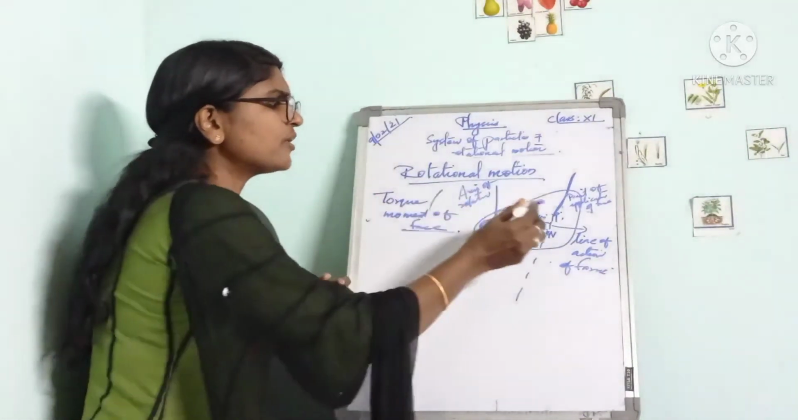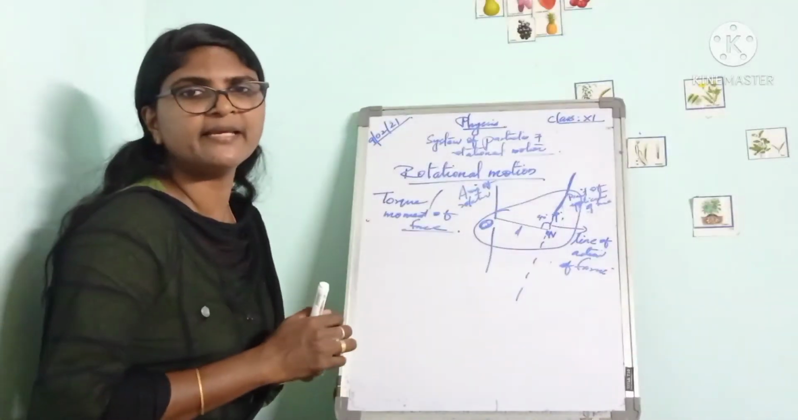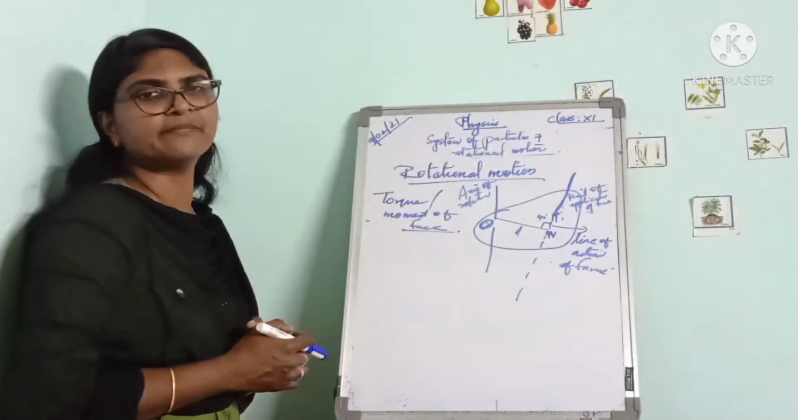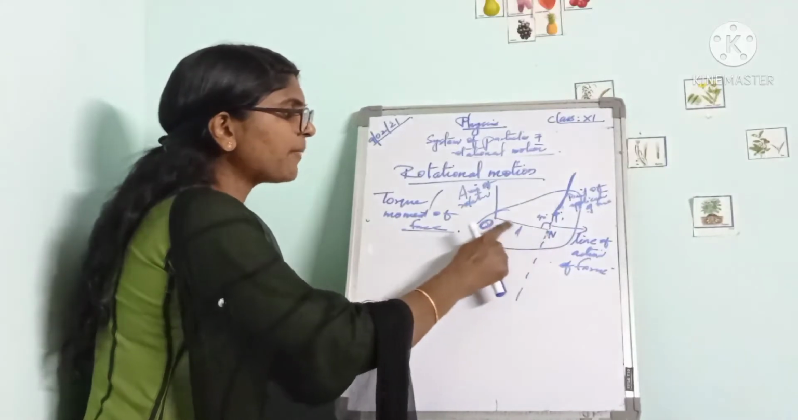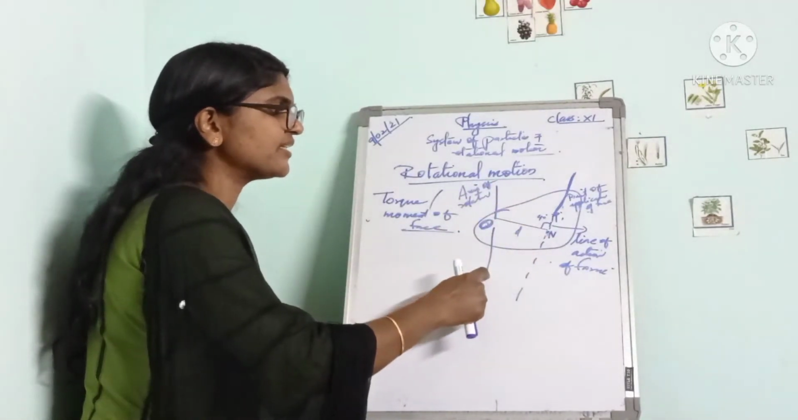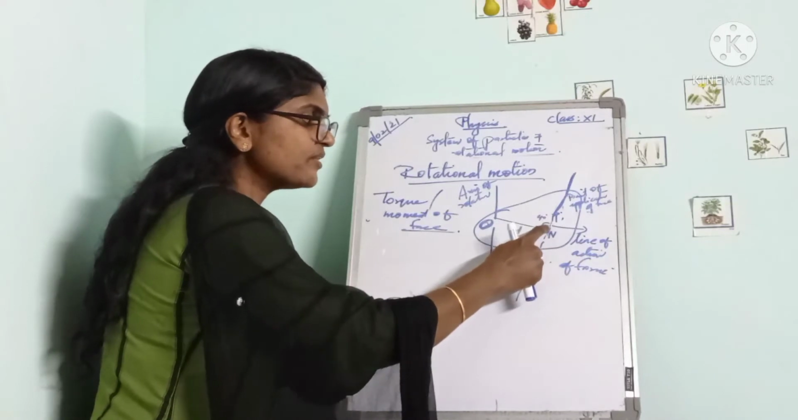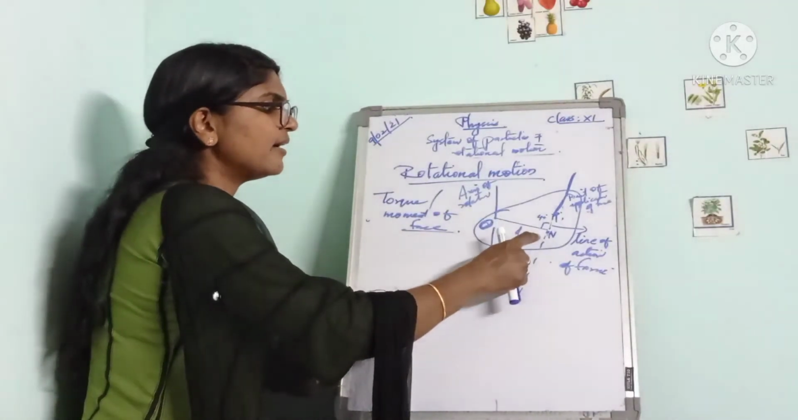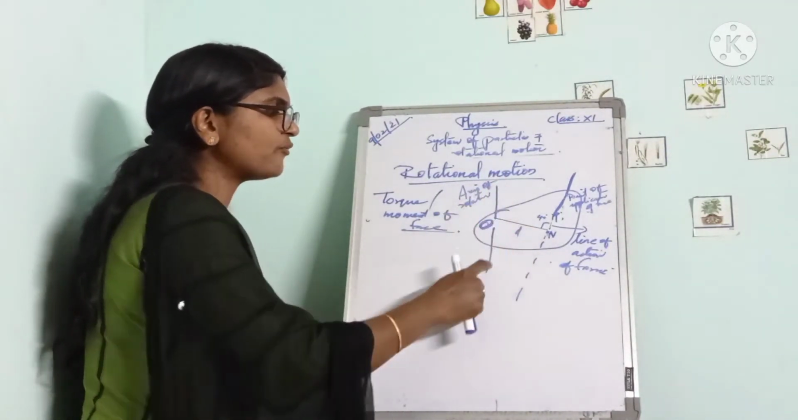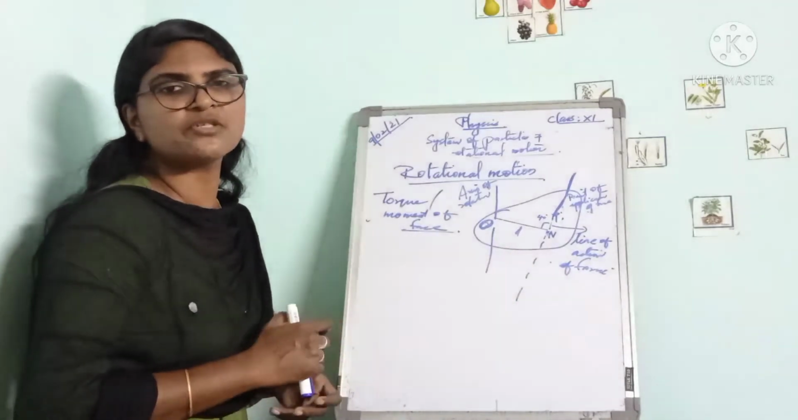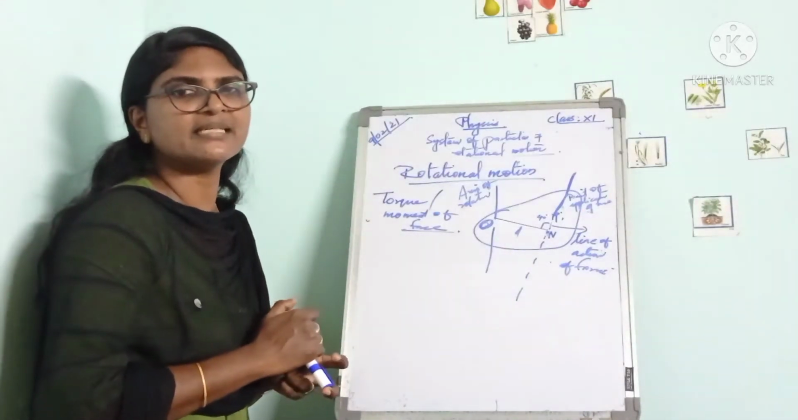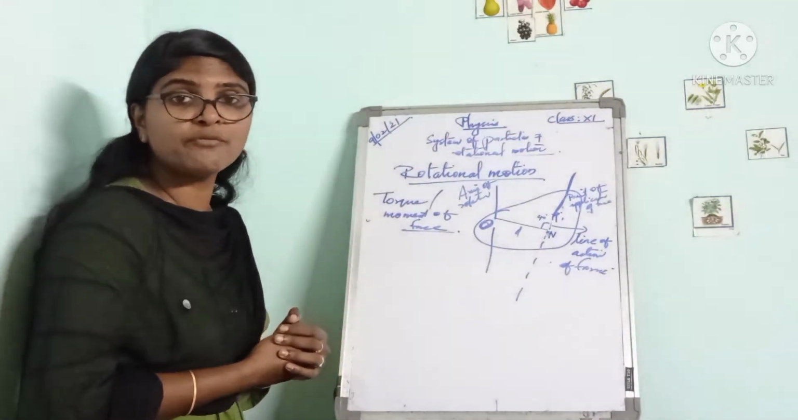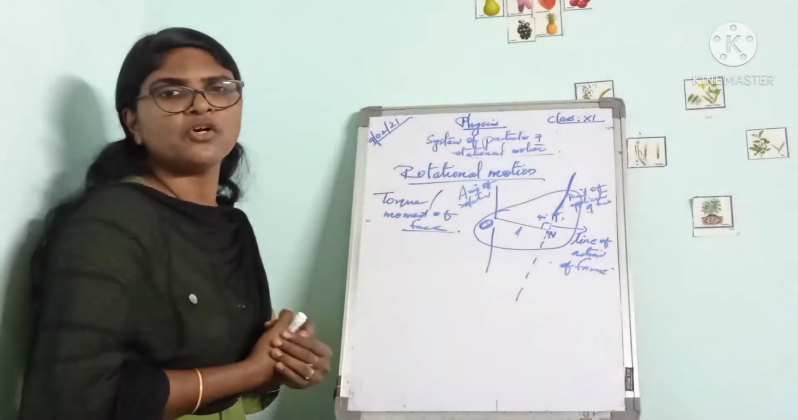Okay, here a horizontal force is applied at the point P, rotating the body about its axis. If d is the perpendicular distance between the axis of rotation and the line of action of force, actually this is the line of action of force. Here d represents the perpendicular distance between the axis of rotation and the line of action of force.